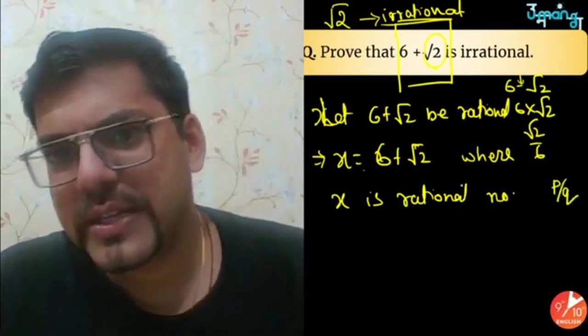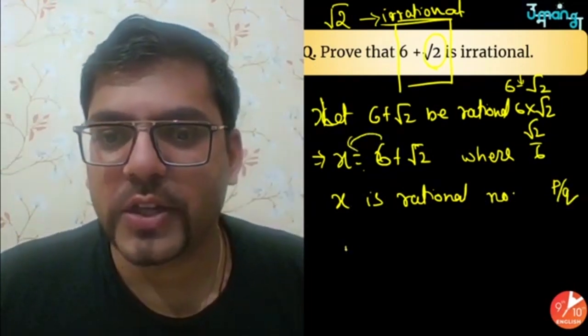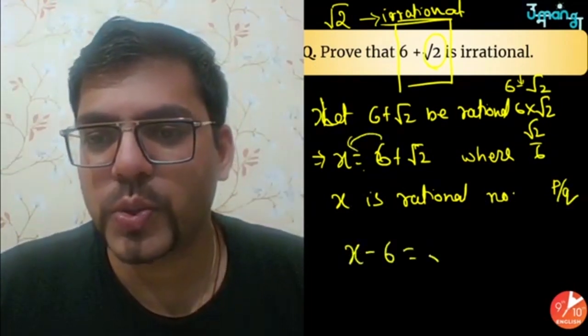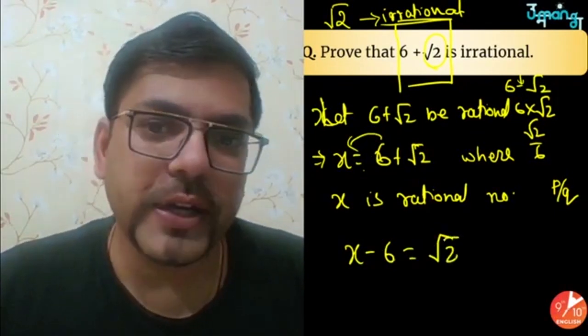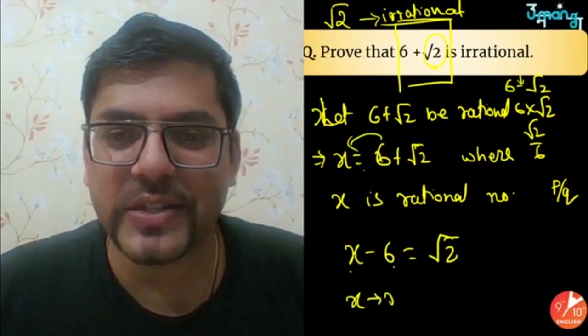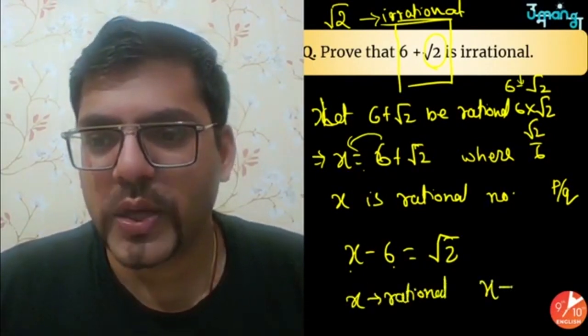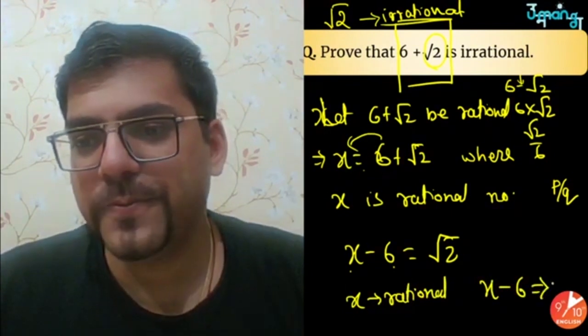So all those languages. After that, the only one step which you have to do is just send the 6 to this side. So you'll write x minus 6 is equal to root 2. Now what you'll write is that since x was rational, x minus 6 is also rational, because subtracting a rational number and making it irrational does not make sense. So x minus 6 is also rational.